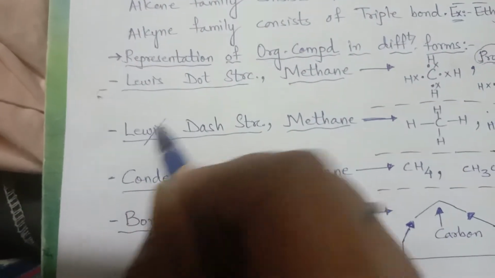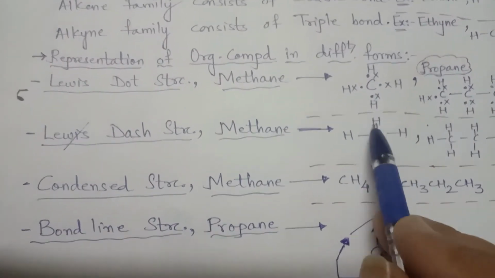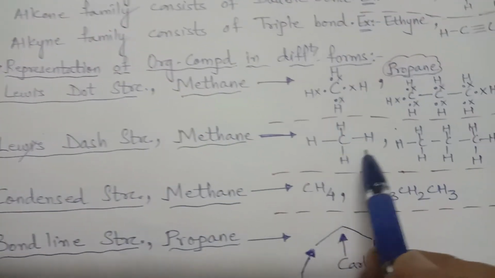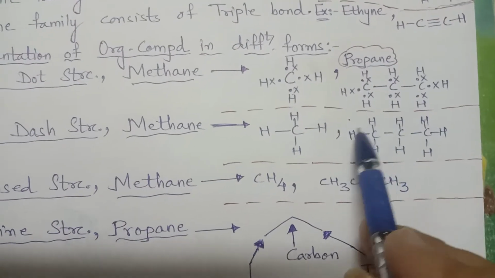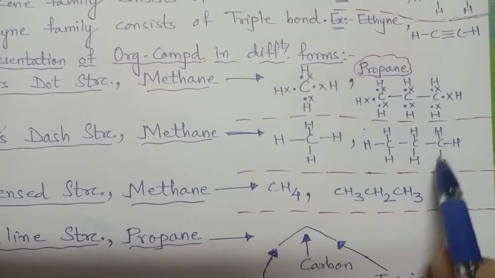Now this is the dash structure. Dash means instead of dots we will put a dash here. So this is the bond, CH4, 4 carbon hydrogen bonds. Here you can see CH3, CH, CH, CH, CH2, CH3.